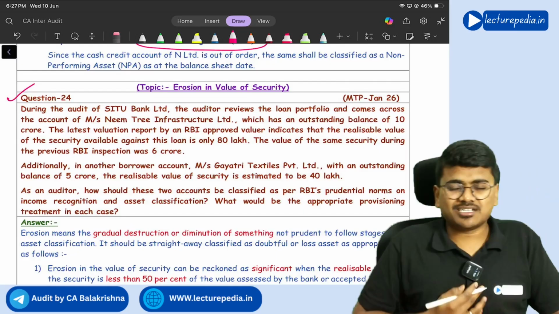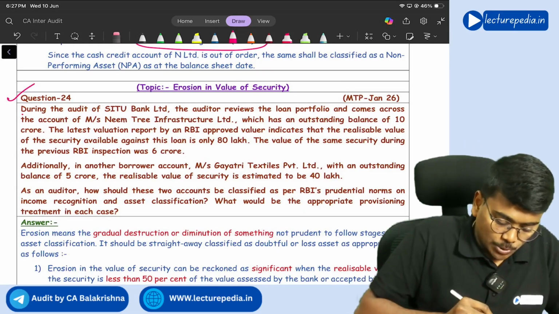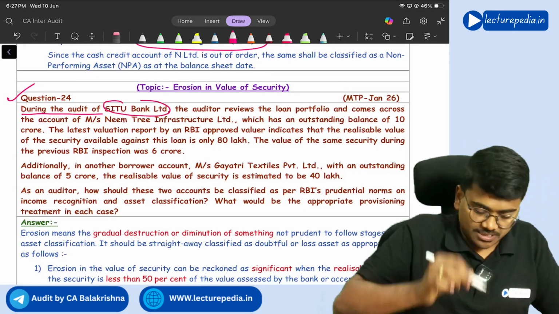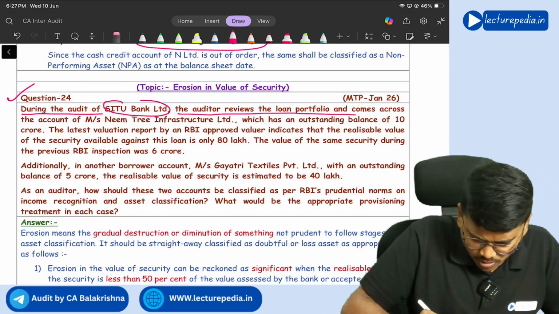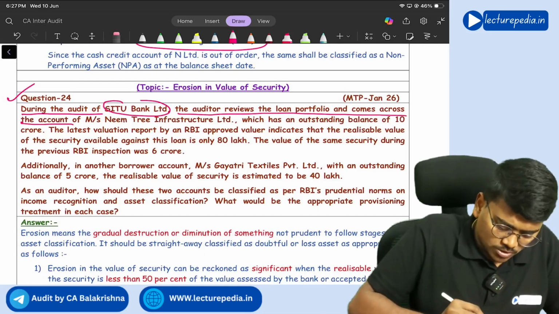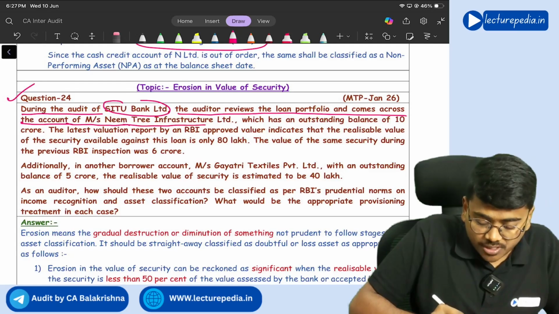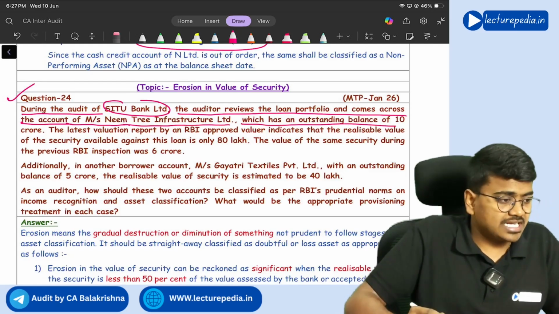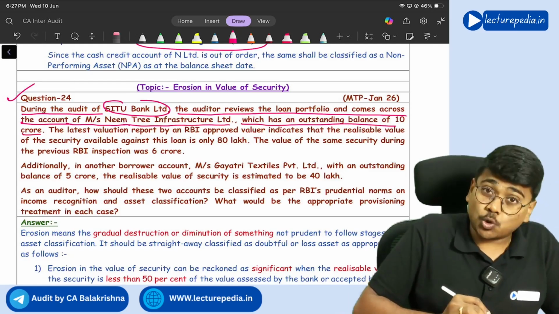Next, question number 24. During the audit of C2 Bank Limited, the auditor reviews the loan portfolio and comes across the account of Messrs. Neemtree Infrastructure Limited, which has an outstanding balance of 10 crores.